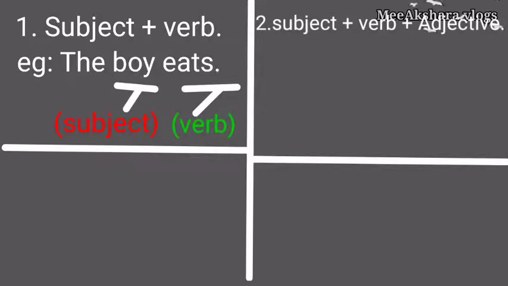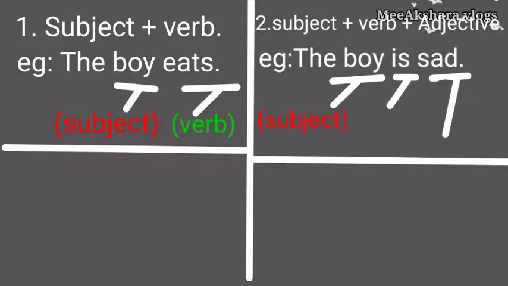Now, the second form is subject plus verb plus adjective. Here we find subject, verb and adjective in the sentence. We can learn in detail about the parts of speech in our upcoming videos. There you can understand what is the noun, adjective, adverb. But for now, we understand that an adjective is something which describes the noun. In the example, the boy is sad. Boy is the subject, is is the verb and sad is the adjective because sad is the word which describes the boy.